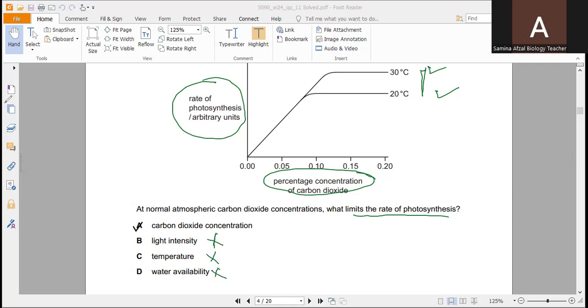The only limiting factor shown by this graph is the carbon dioxide concentration. As carbon dioxide concentration is increasing, the rate of photosynthesis is also increasing, and temperature has little or minimal effect on it. So according to this, only A is the correct option.